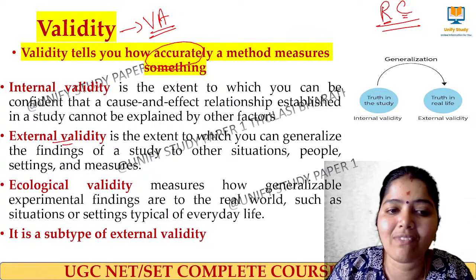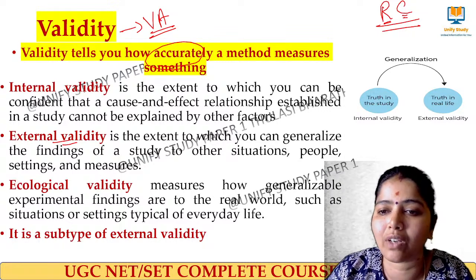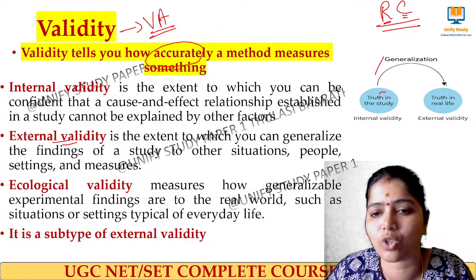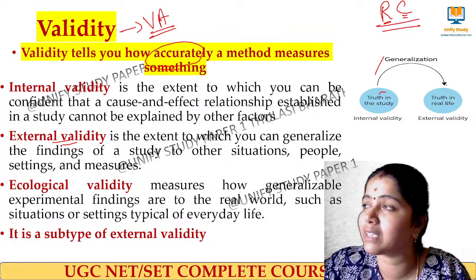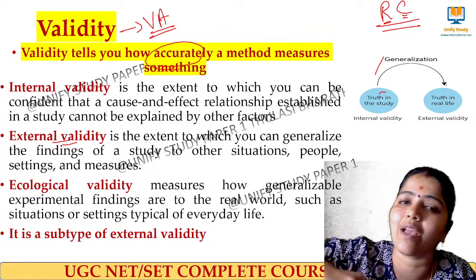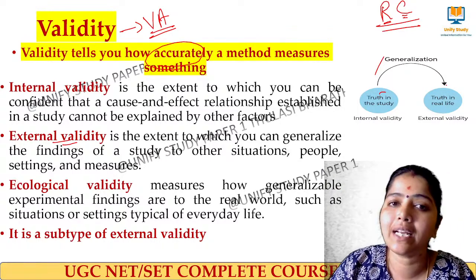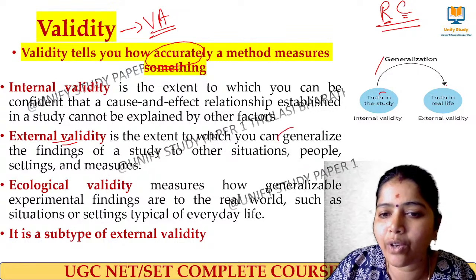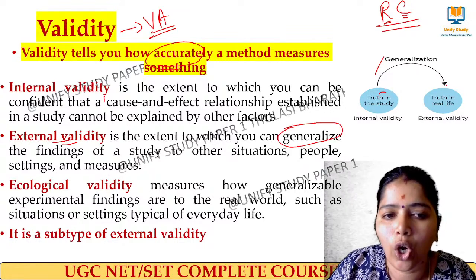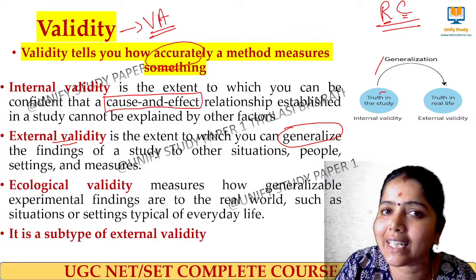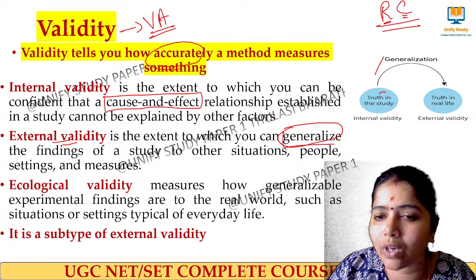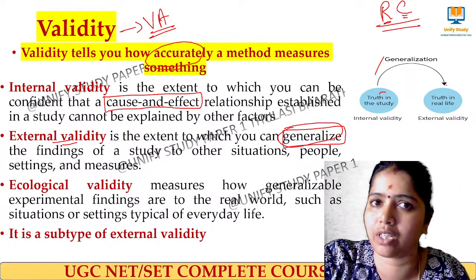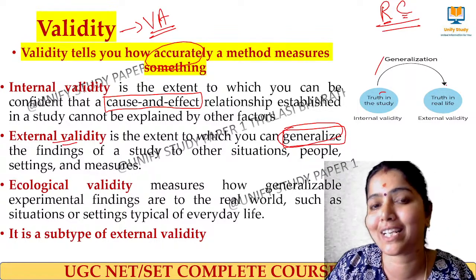Next, external validity means whatever I have studied in the internal validity, whether I am able to generalize it in some other situation, with some other set of people, some other data set, and apply the same research concept, then I'll say it is externally valid. Note down the keywords: cause and effect are the keywords for internally valid, and generalize is the keyword for externally valid. Whatever I have studied in this research, I can apply in another similar place. Then we call it externally valid.